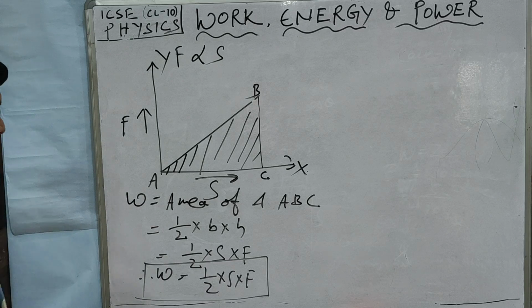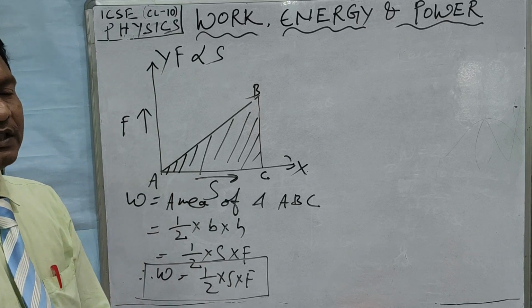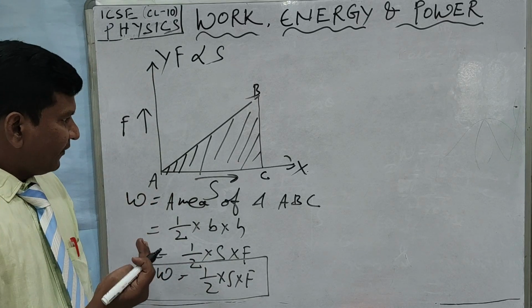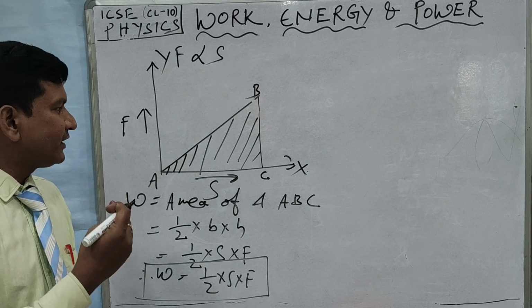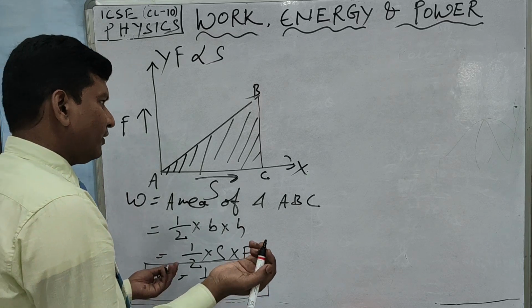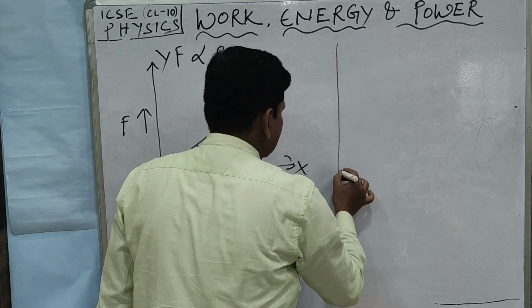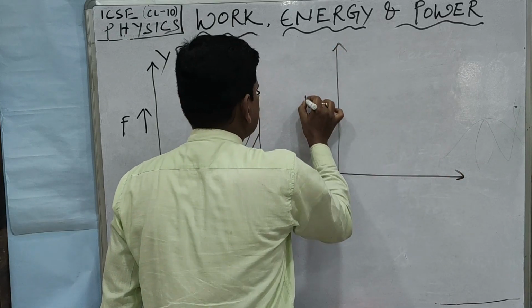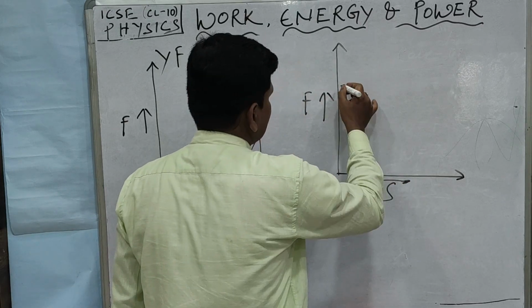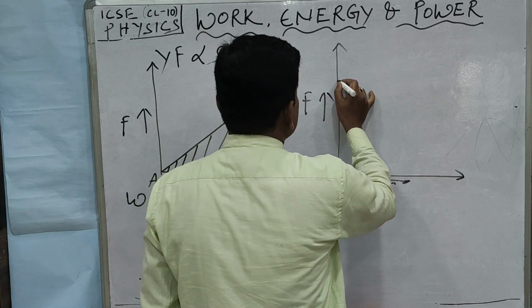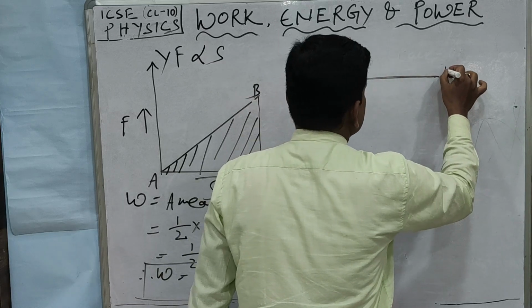So this is the way to find the work done when a variable force is acting onto the body. Now, if a constant force is acting onto the body and the displacement is changing, in that situation how can you find it? We can find it in the graphical way also. Suppose this is the graph, force is acting along this direction and this is the displacement. A constant force is acting but the displacement is varying. Suppose the graph will come in this manner. This is the sketch.